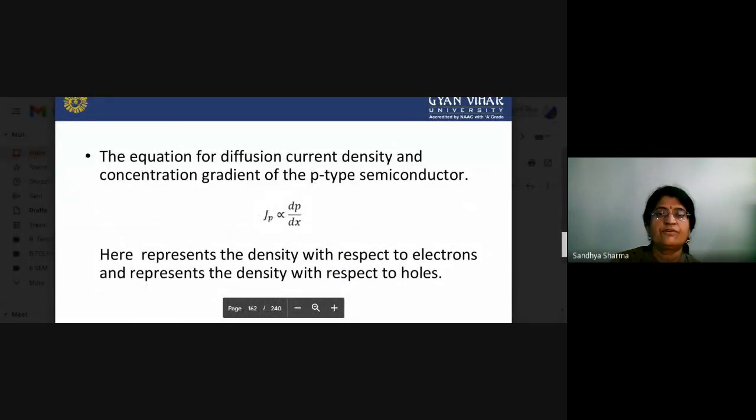An equation for diffusion current density and concentration gradient of p type semiconductor. So that is Jp, and that is directly proportional to dp by dx. So hence n here represents the density with respect to electrons and p represents the density with respect to the holes.